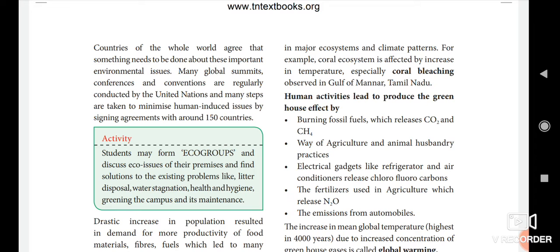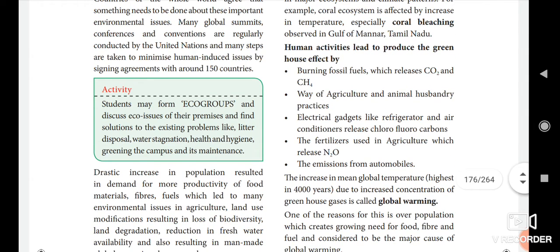Next, ways of agriculture and animal husbandry practices. Then third one, electrical gadgets like refrigerators and air conditioners release chlorofluorocarbon. Yes, this is the main reason. Okay, fridges and ACs release some chlorofluorocarbon, so that affects the nature. It increases the greenhouse gas.